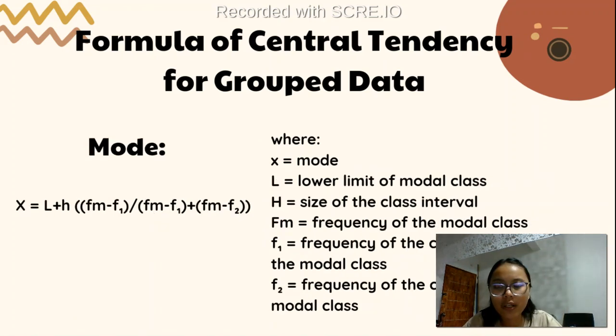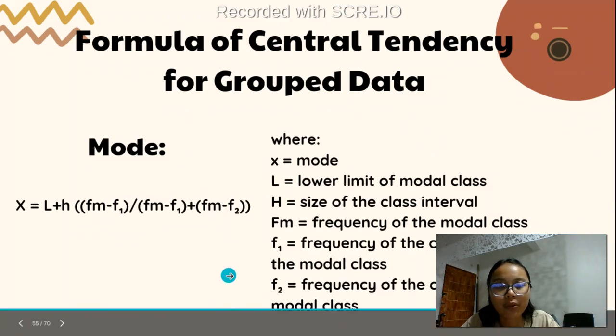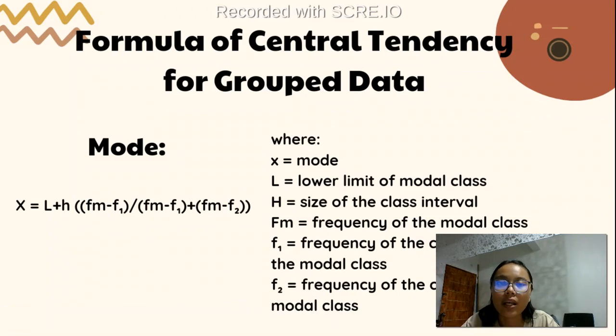So for our mode, we also have a formula for getting the mode in a grouped data. We have x equals L plus h multiplied by (fm minus f1) over (fm minus f1 plus fm minus f2), wherein f2 would be the frequency of the class following the modal class, f1 would be the frequency of the class preceding the modal class, fm would be the frequency of the modal class, h would be the size of the class interval, and L would be the lower limit of the modal class.